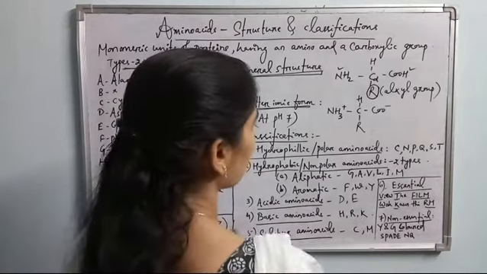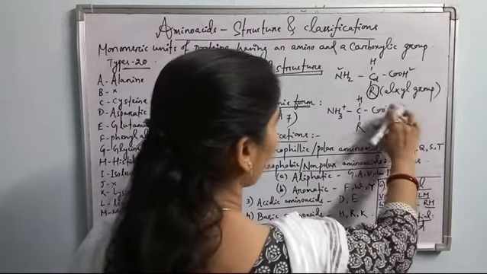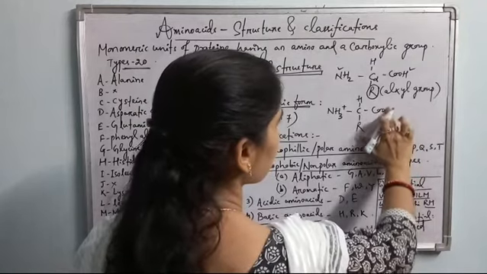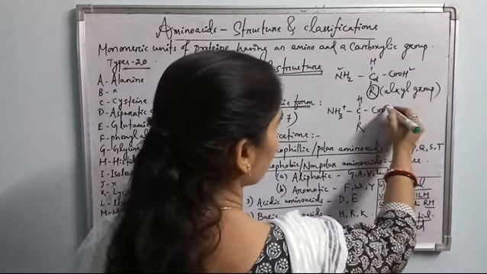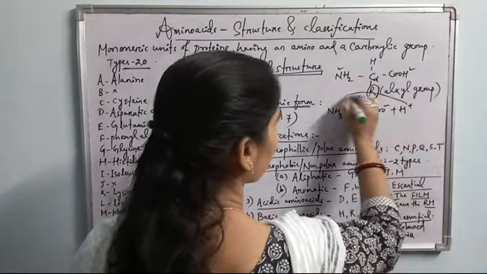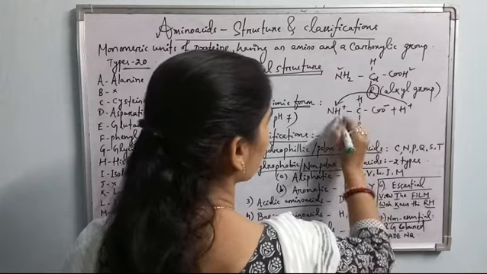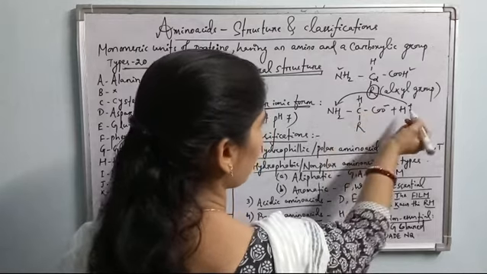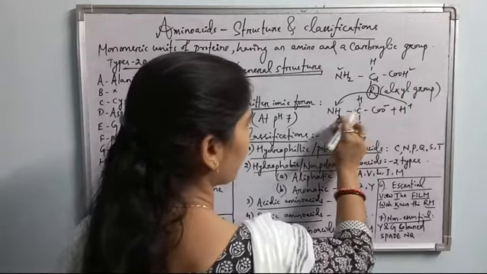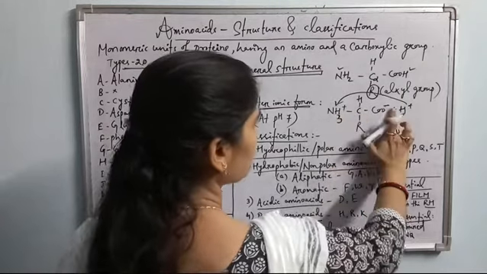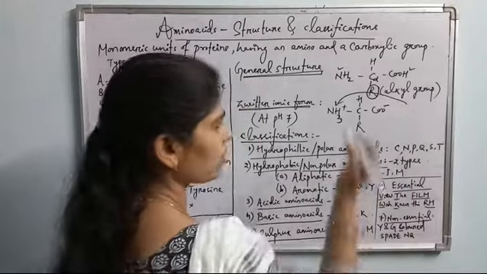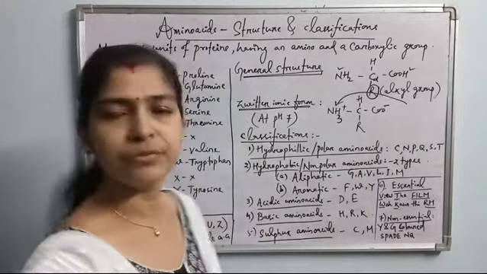And how does this form? See, COOH was primarily there. This COOH dissociates, forming COO minus plus H plus. This H plus is gained, it is received by this NH2 to form NH3 plus. And now it is in the zwitterionic form, COO minus NH3 plus. So this is the zwitterionic form of amino acid.